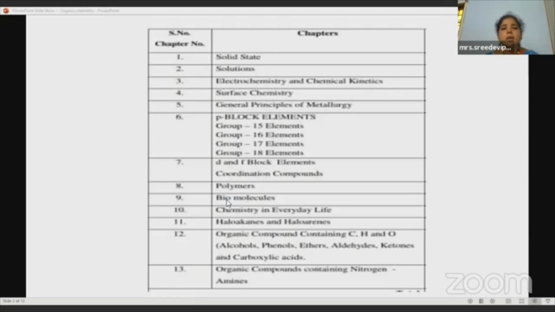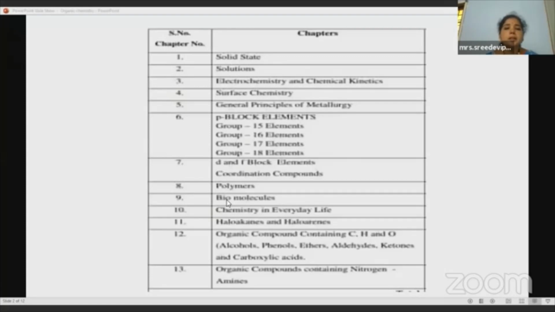And in this topic, solutions, we are going to calculate the concentration of solutions by using the methods molarity, molality, normality, and mole fraction. And then coming to the electrochemistry part. In this electrochemistry part, we will deal with the galvanic cells, voltaic cells, right? And then coming to the chemical kinetics. So in this topic, we will learn about the rate of reaction, right? And what are the factors affecting the rate of reaction?